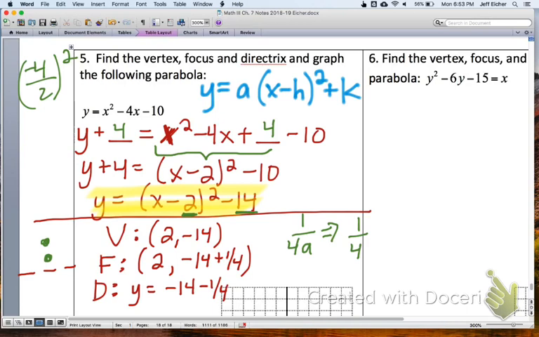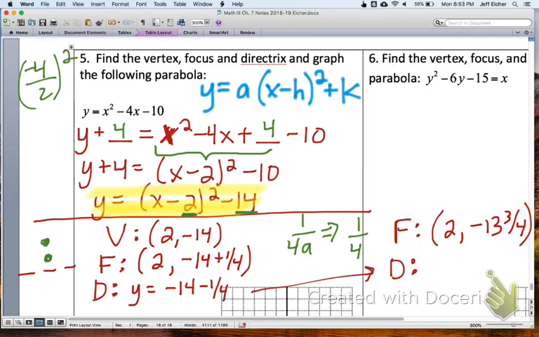So it looks like the coordinates for our focus would be 2, -13 3/4 if I did my fractions right, and the directrix would be y equals -14 1/4.